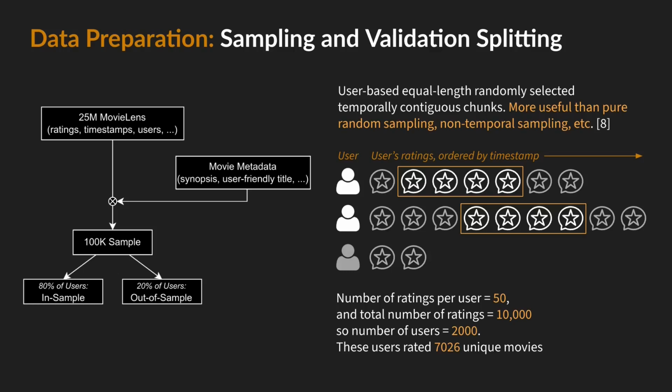2,000 non-overlapping users were randomly selected, with 50 randomly selected temporally contiguous ratings each. These users had collectively rated 7,026 unique movies.